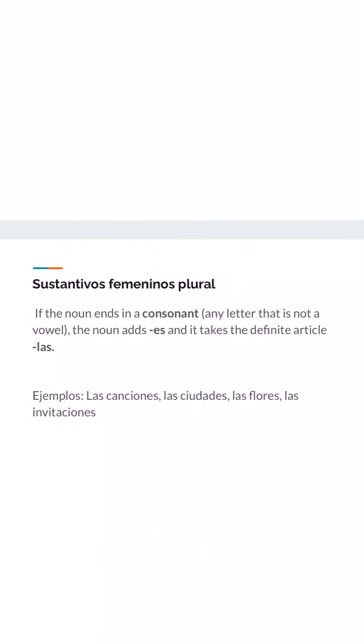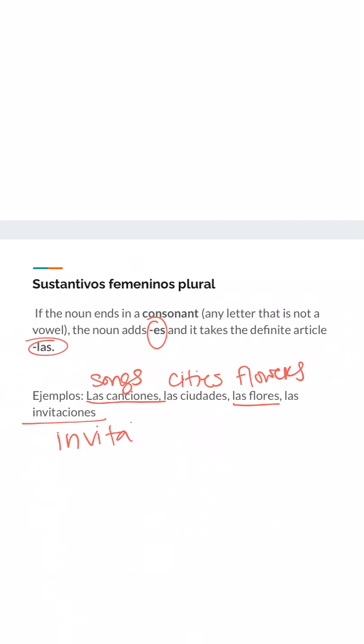So, if the noun is ending in a consonant, right? Again, any letter that's not a vowel, same process as before. You just add es to the ending. The only thing is now we're talking feminine. That definite article becomes las. So we see las canciones, or the songs. Las ciudades, or the cities. Las flores, our flowers. Y las invitaciones, or invitations. Okay, notice how each of these are ending in a consonant, so we add that es, es, es, and es to the ending there.